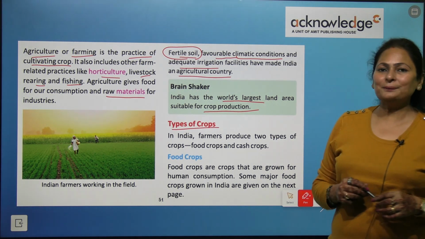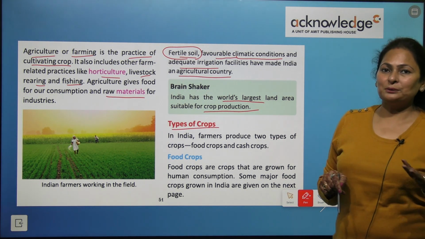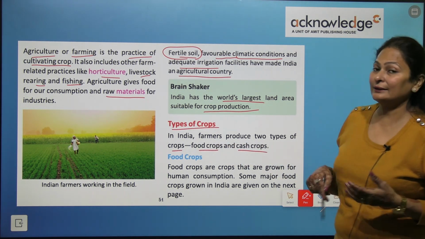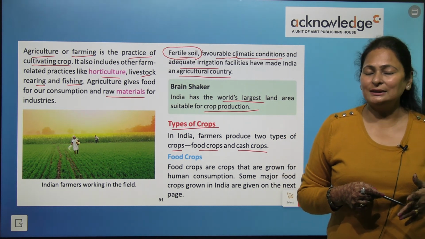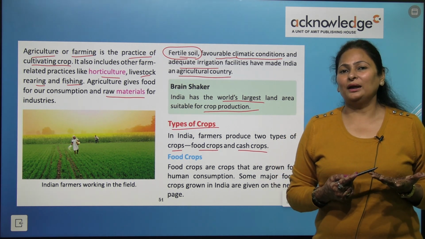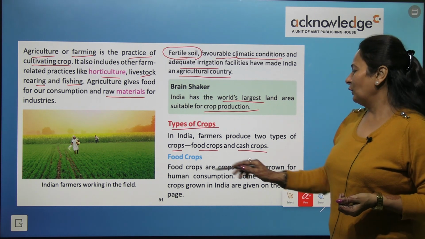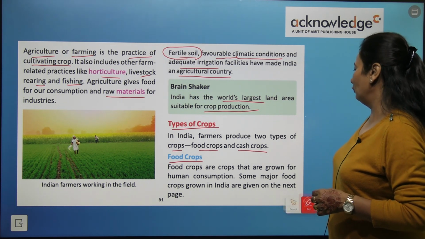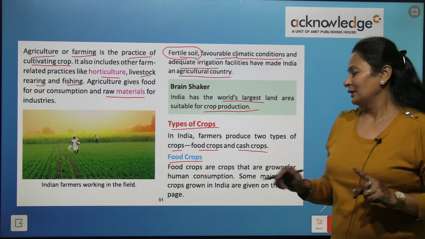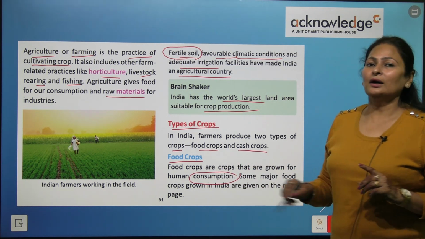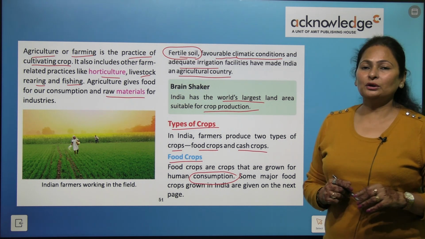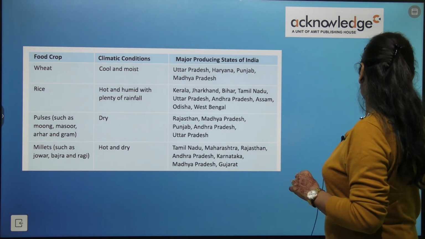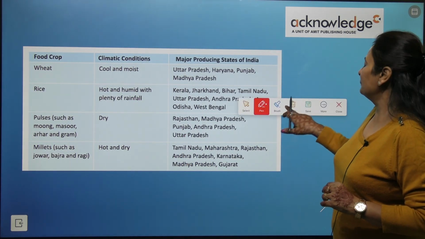Now, types of crops in India. A farmer produces two types of crops: one is food crops and another is cash crops. Let's see the difference between these two types of crops. Food crops are the crops that are grown for human consumption. Some major food crops grown are given on the next page. This is the table where food crops are given.